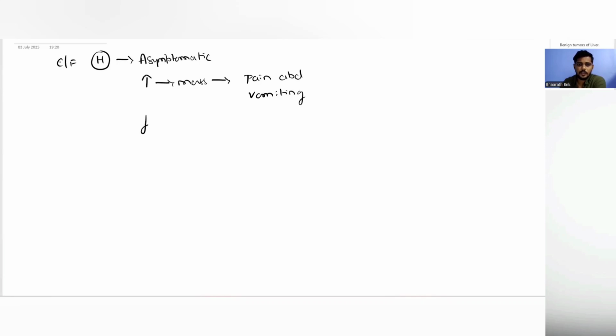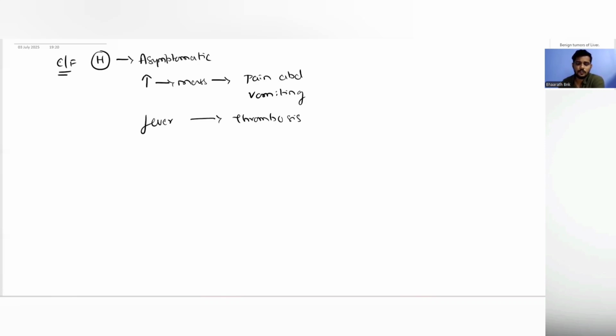Sometimes there can be an acute presentation with fever. So that might indicate a thrombus in the hemangioma, right? So it presents with fever, which mimics a pyogenic abscess.